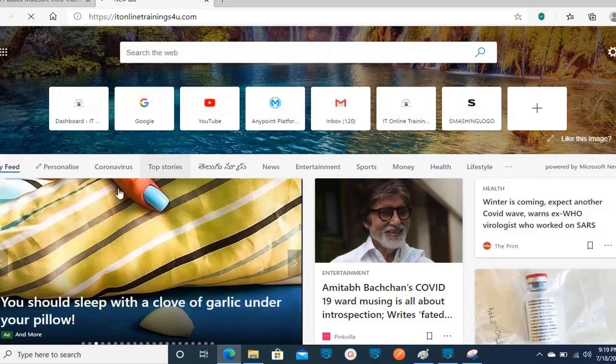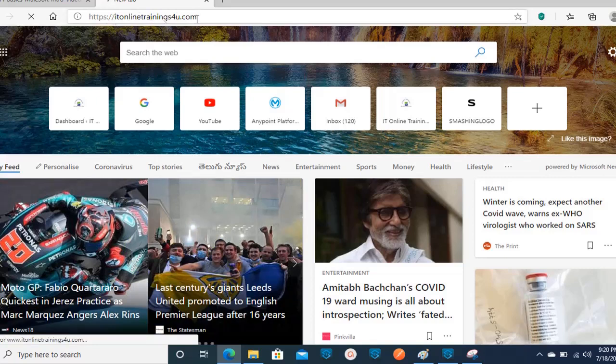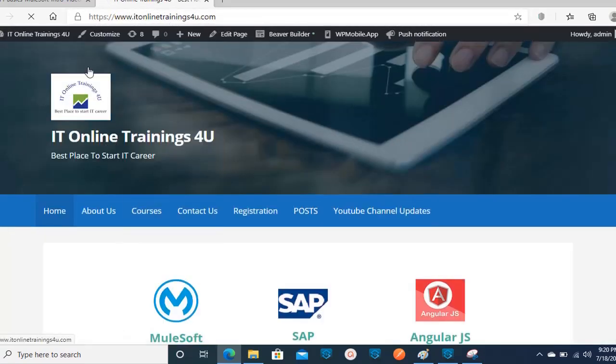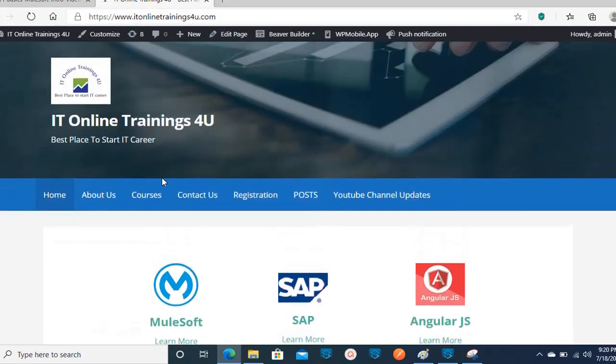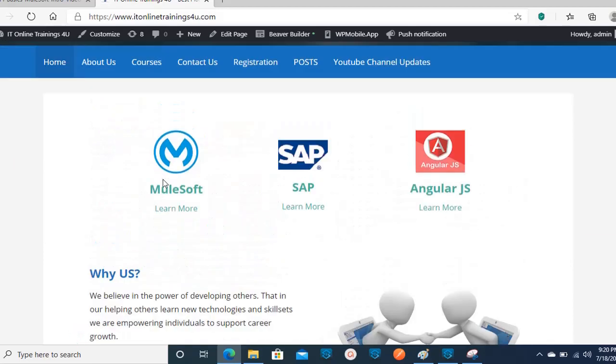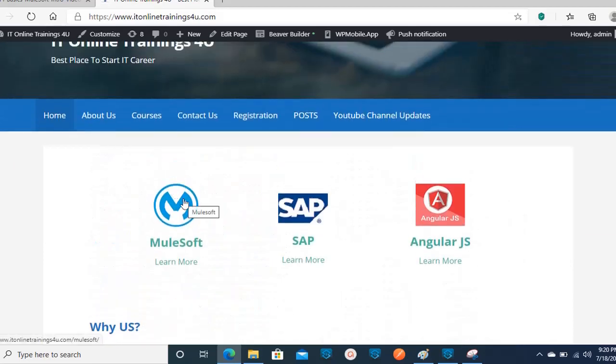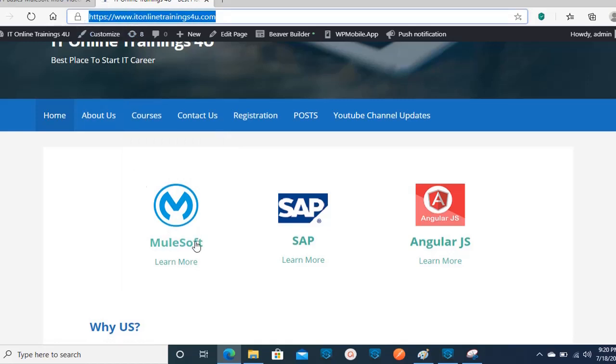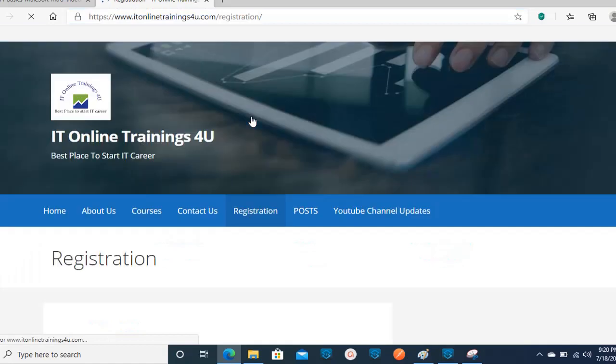See, once you enter this URL and click on enter, you are sending a request to the web server to get this website's details. So once you click on enter, it is actually sending this request to the server. It will actually get you the web page as a response. So what happens now? This is one state. Let's click on any other button here. See, now observe this URL is the complete website URL. If you click on anything here, you are actually sending one more request to the server.